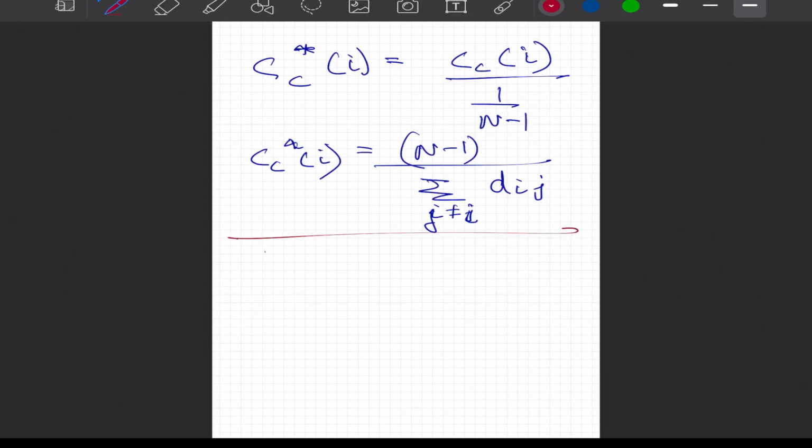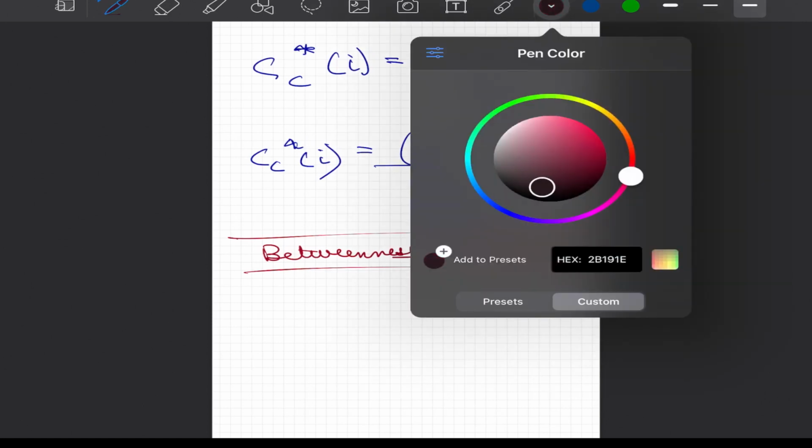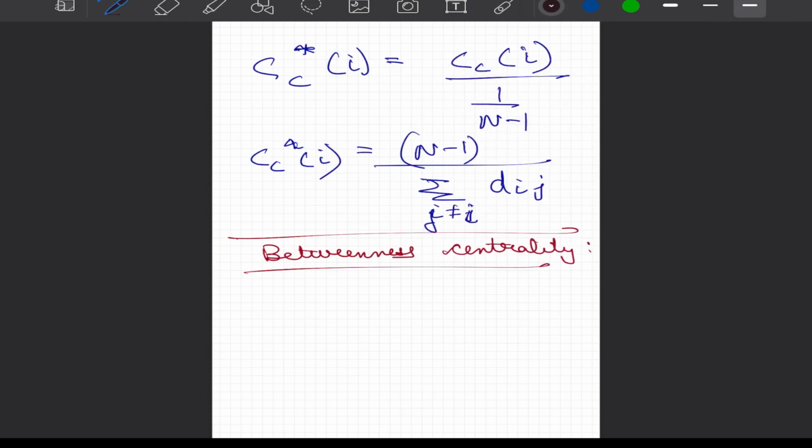Let us move to our third measure, betweenness centrality. This is my personal favorite, because it finds great application when it comes to analysis of resilience and robustness of critical infrastructures. What it means, let us look into this.